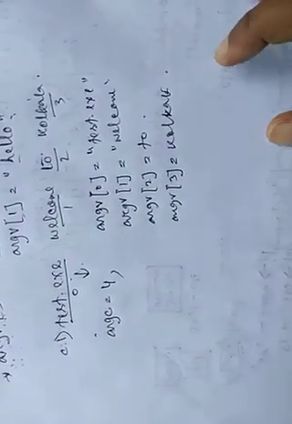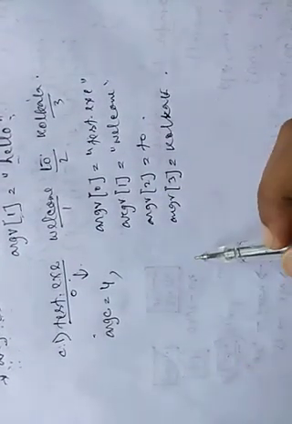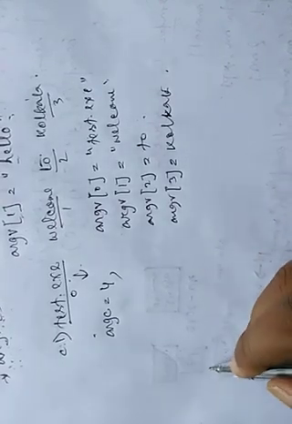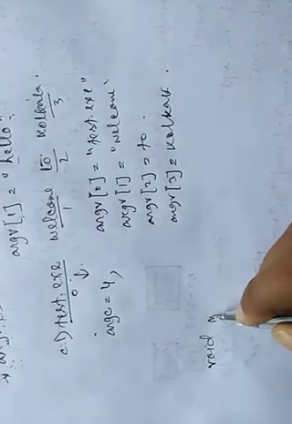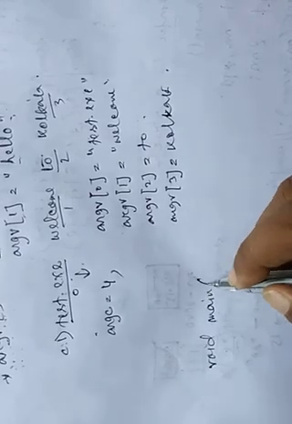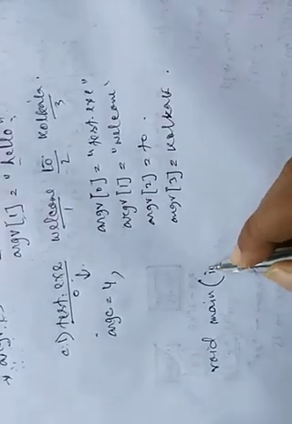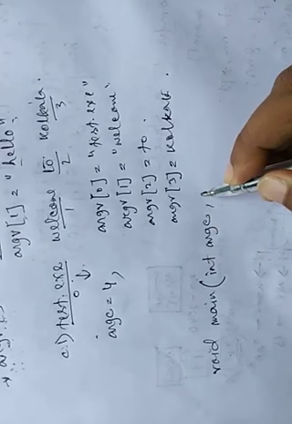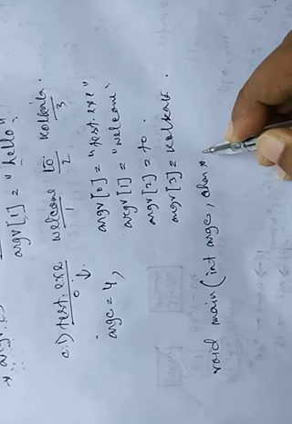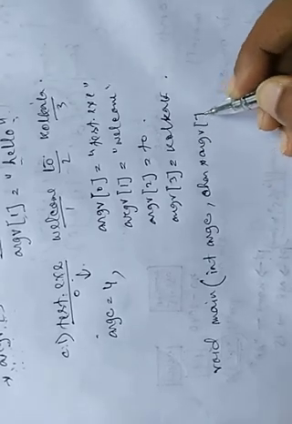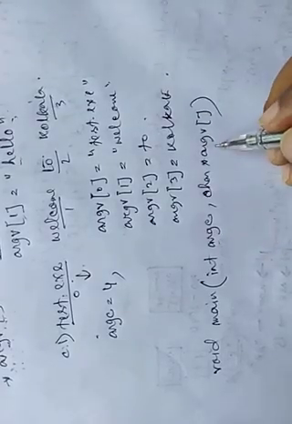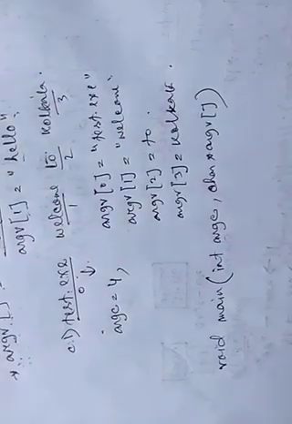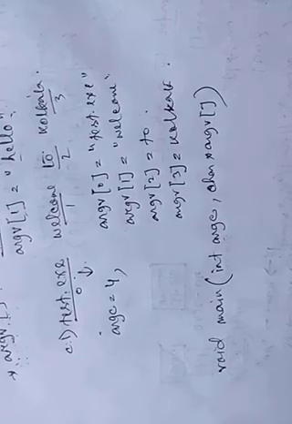Now let us see how we can use this in our program. If we use command line arguments, then the main function must contain two arguments. One is argc and another is char *argv. You cannot change these names. If you change these names it will work, but it is not advisable to change them.